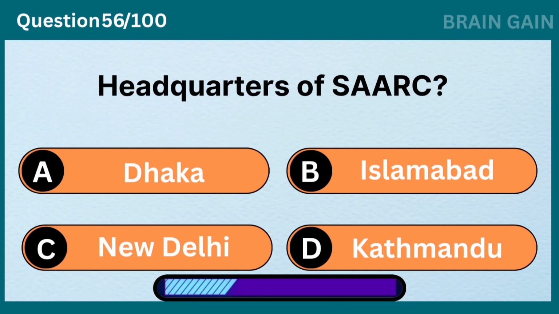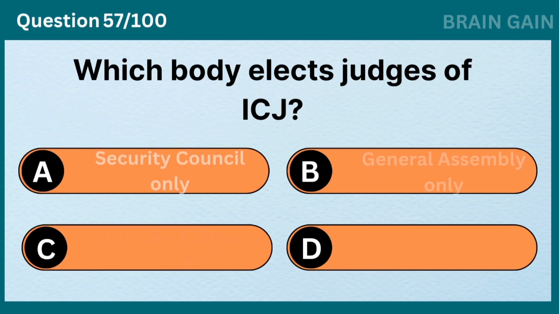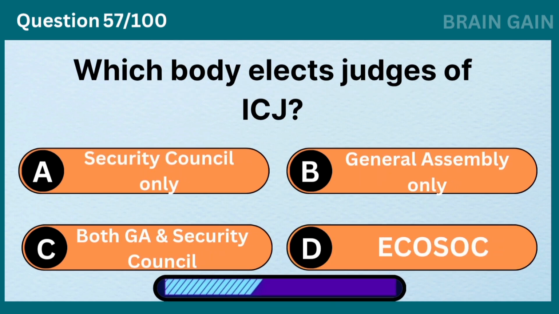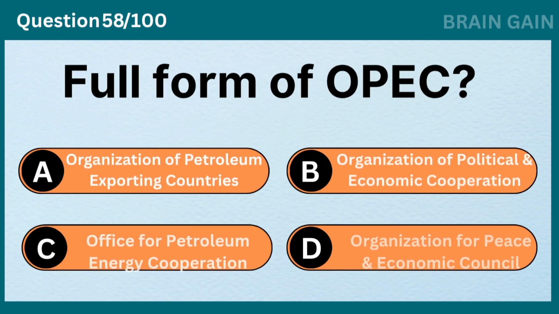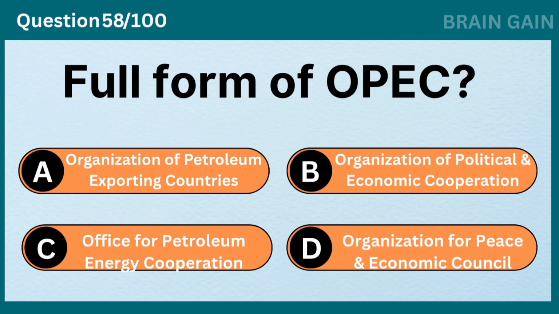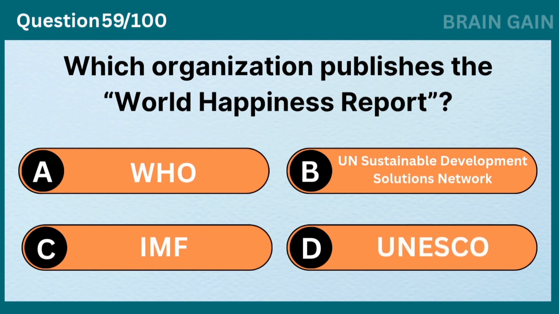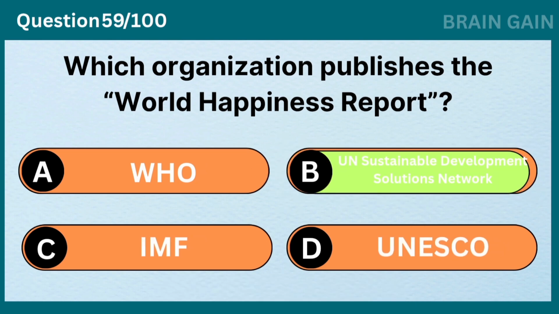Headquarters of SAARC? Kathmandu. Which body elects judges of ICJ? Both General Assembly and Security Council. Full form of OPEC? Organization of Petroleum Exporting Countries. Which organization publishes the World Happiness Report? UN Sustainable Development Solutions Network.